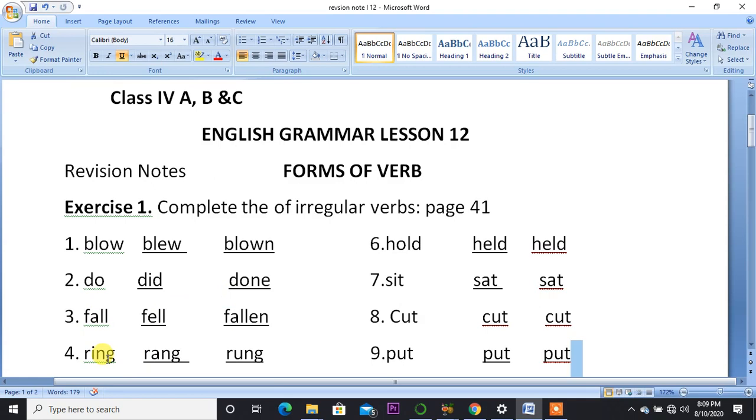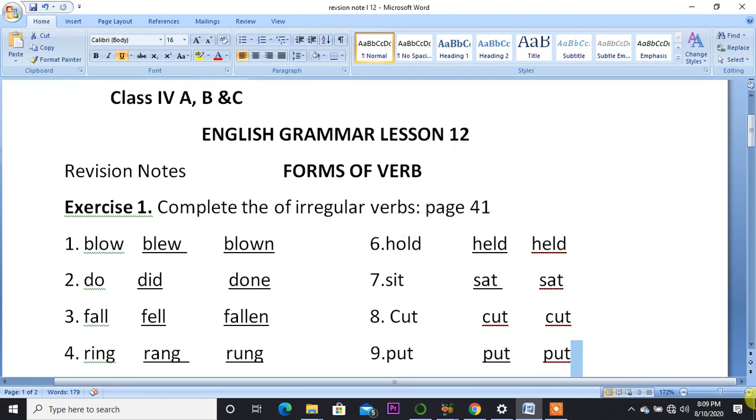Number 4, ring, rang, rang. Okay. Number 6, hold, held, held. Sit, sat, sat. Cut, cut, cut. Put, put, put. So you have no ed here, so it is called an irregular verb.